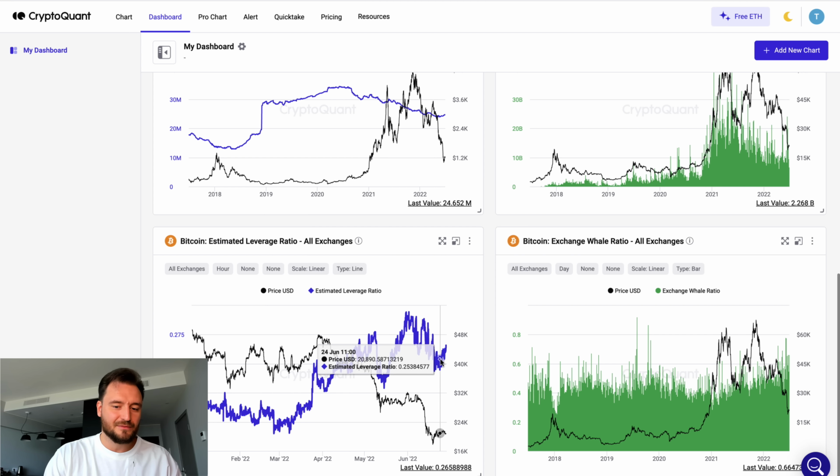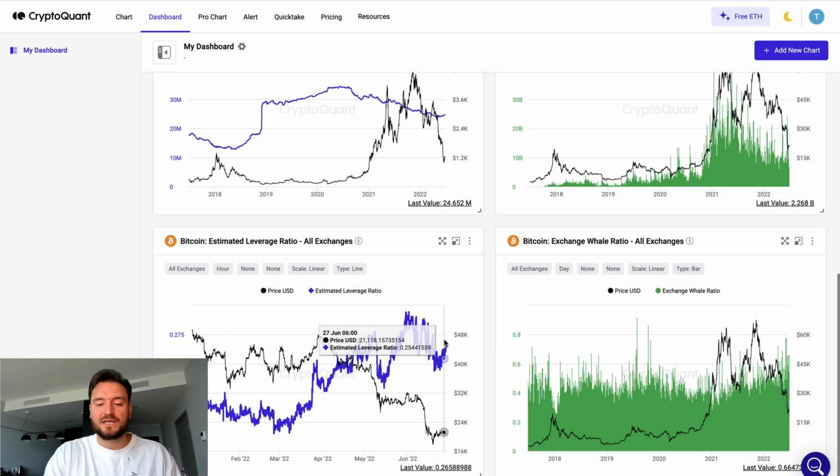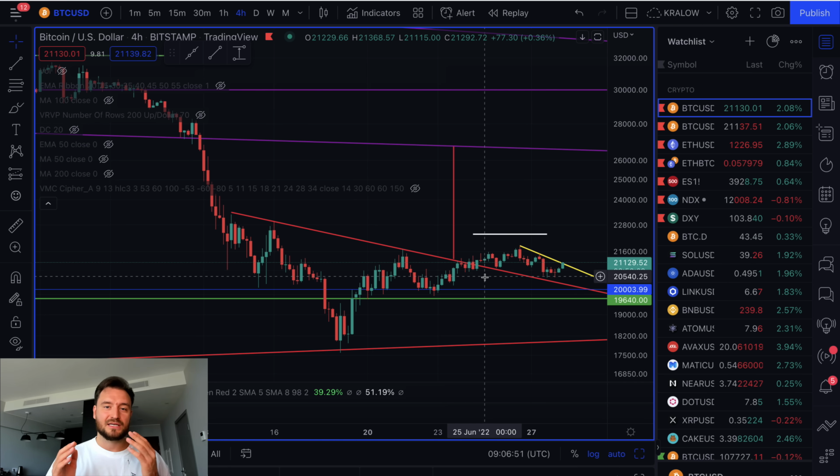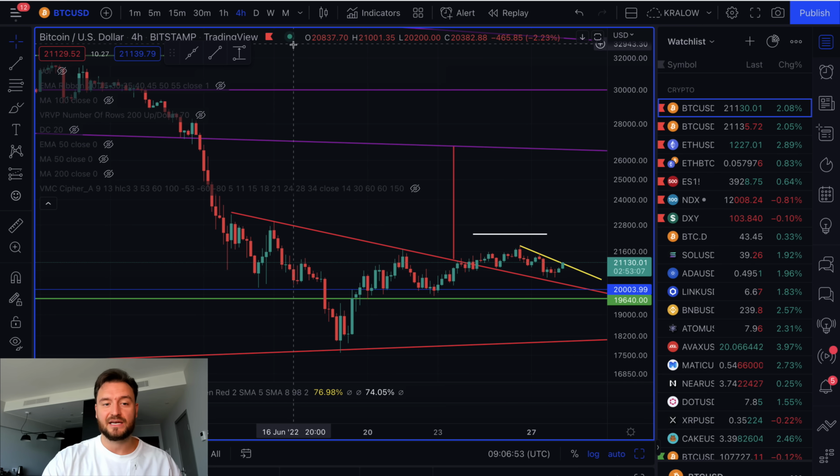We'll see how this plays out, but all I'm trying to say here is that I would really want to see leverage go down to some lower levels as we are seeing here, maybe this kind of a level at 2.0. So leverage for me is still very high at this point. For that reason, what this means is that there is a huge potential for more cascading liquidations.